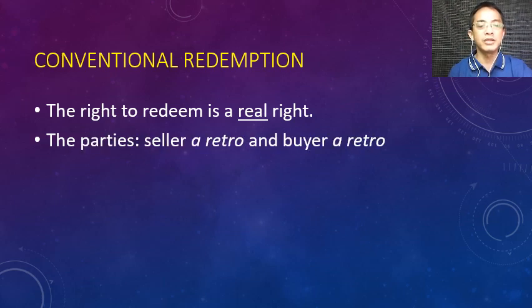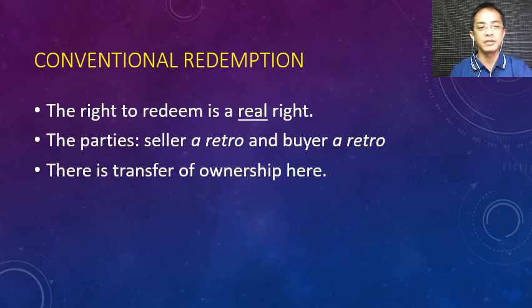So the parties to the sale a retro are called the seller a retro and the buyer a retro. When you encounter this word a retro, it means that the sale is with a right to repurchase. Take note, class, because this is a sale, there is a transfer of ownership from the seller to the buyer. Only that the seller can again repurchase.